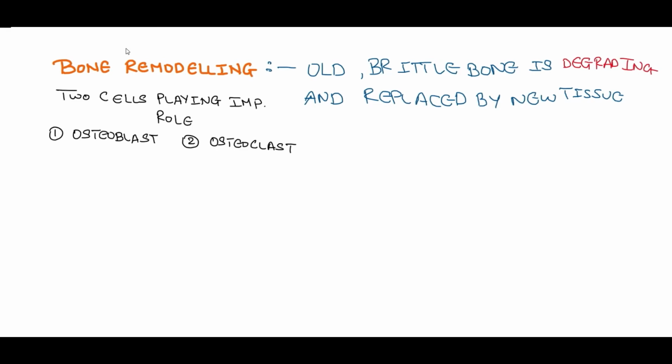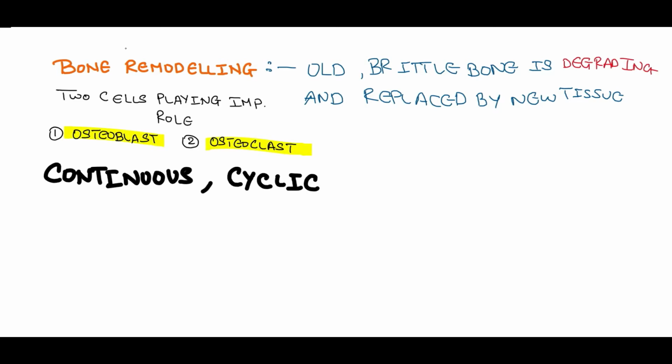So now I'll be discussing the bone remodeling process. In the bone remodeling process, the old or brittle bone is degraded and replaced by new tissue, and it is a continuous process since we have minor injuries throughout our lifetime. It is regulated by two major cells, the osteoblast cells and the osteoclast cells. The function of the osteoclast is to crumble or degrade the bone, and the function of the osteoblast is to build the bone.